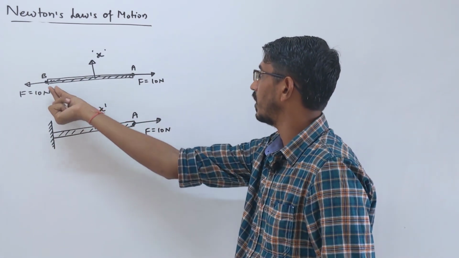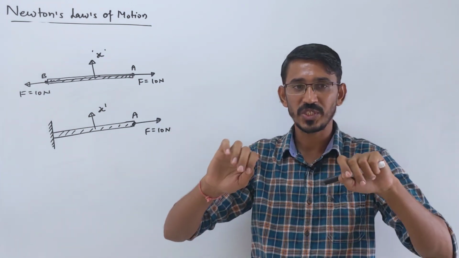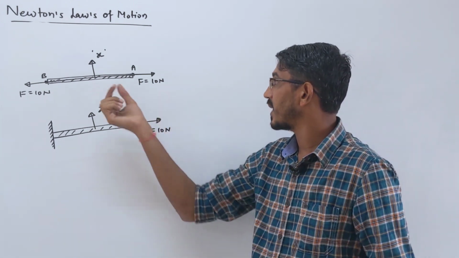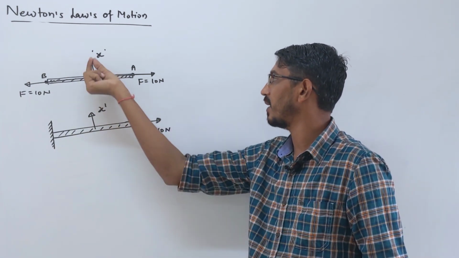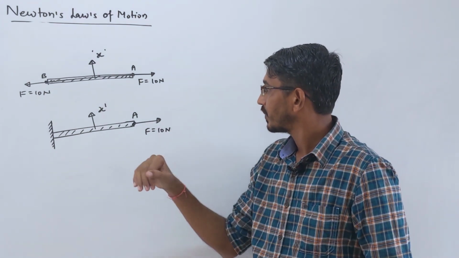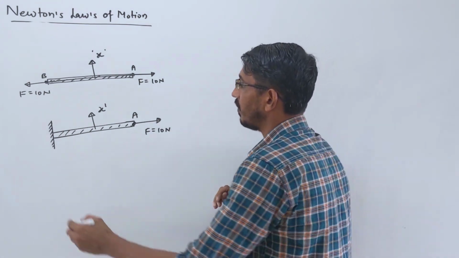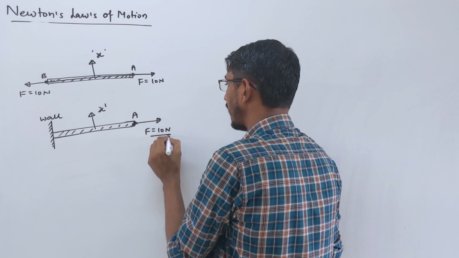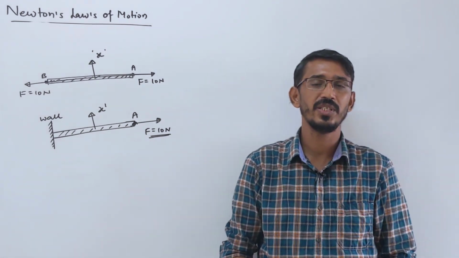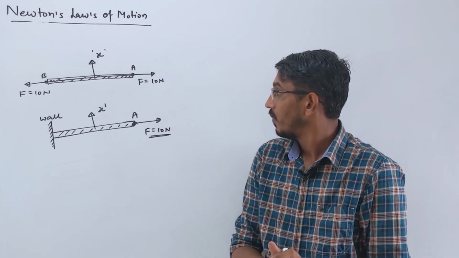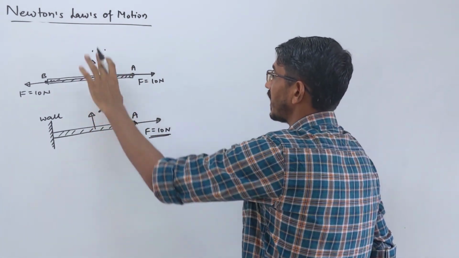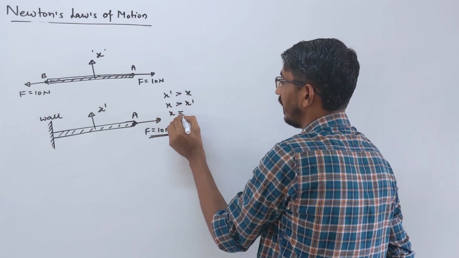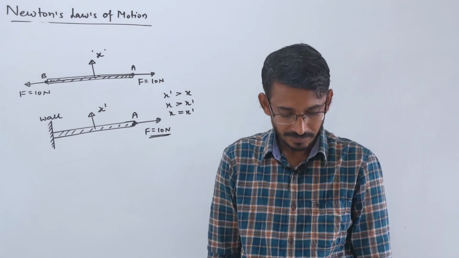In the first case there is a rope with two persons stretching from both ends with 10 Newton each, equal, and the extension is X. In the second case the rope is fixed to a wall and we pull from only one end with the same force, 10 Newton, and the extension is X1. Now the question is: which extension will be more? X1 is more than X, X is more than X1, or they are equal?